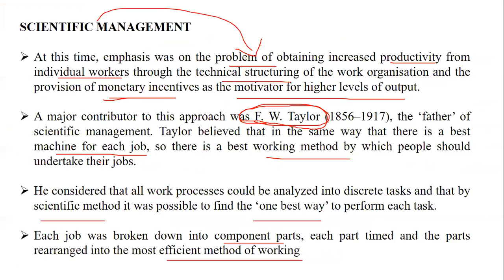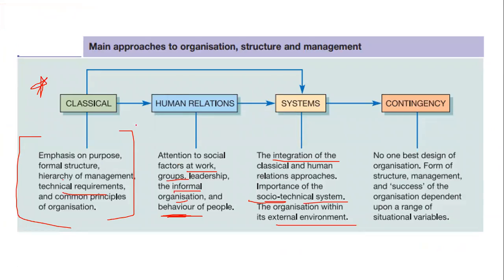If you see the diagram, contingency means no one best design for the organization. The form of structure, the management, or the success of the organization depends upon situational variables. So when we summarize these approaches to organization, there are four approaches: classical, human relations, system, and contingency. The bigger picture is that the classical approach emphasized structure, hierarchy, and techniques.